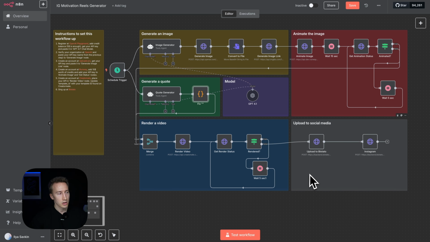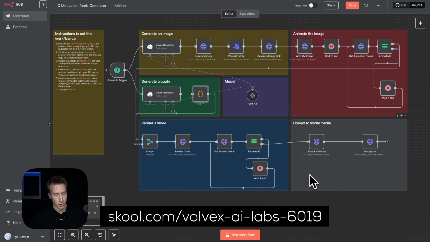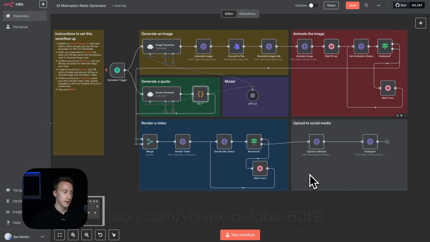So here's the automation. As always, it will be available in my free Skool community. You can download it as a JSON file and import it in your n8n instance, and as always, do with it whatever you want. Sell it, make a tutorial, or adjust it to your own needs, to your own clients, whatever. Feel free to use it. Here's how it works. So we have a few parts.